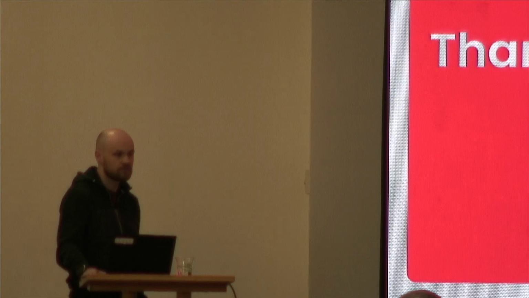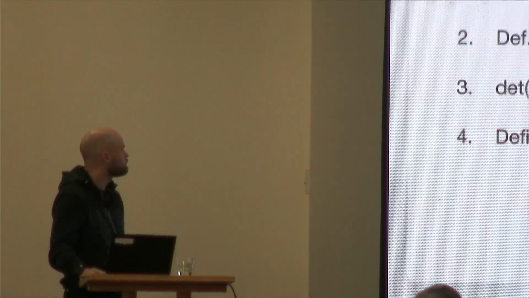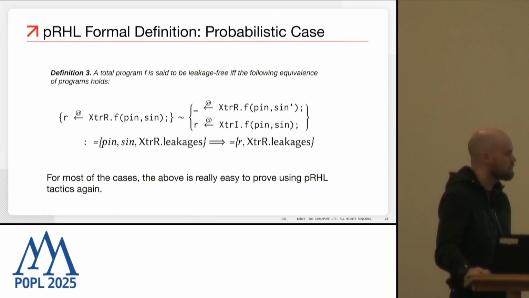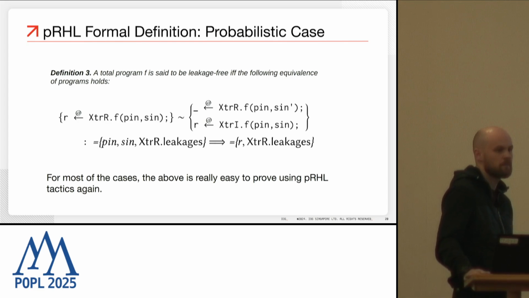Thanks for the talk. Can I go back to definition 3? Yeah. Yes. So in PRHL, the way you prove these equivalences is by tactics that allow you to align the samplings on both sides and then use a coupling rule, right? But there you have two programs on the right-hand side, one program on the left. So you're going to have twice as many samplings on the right.